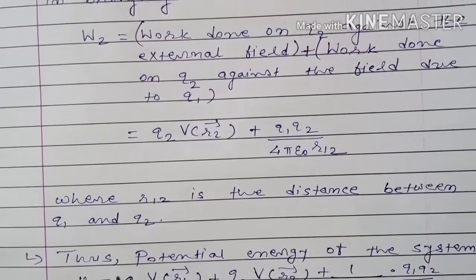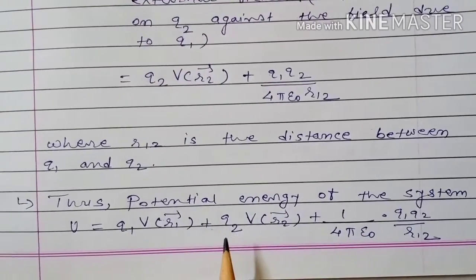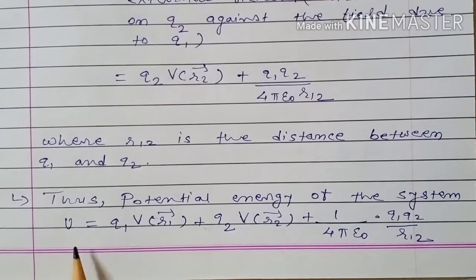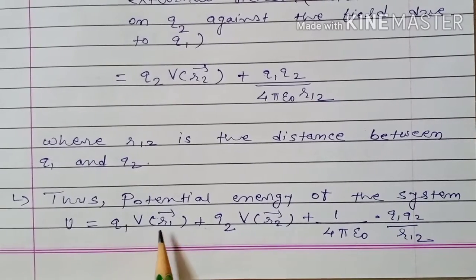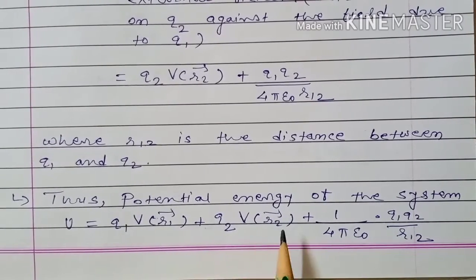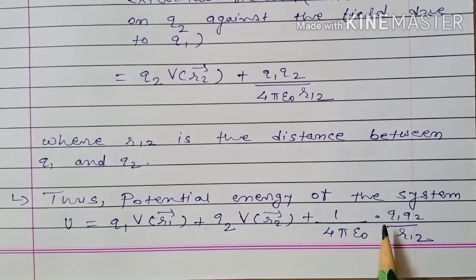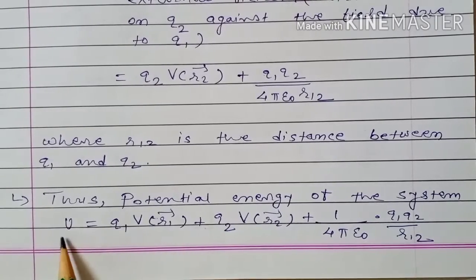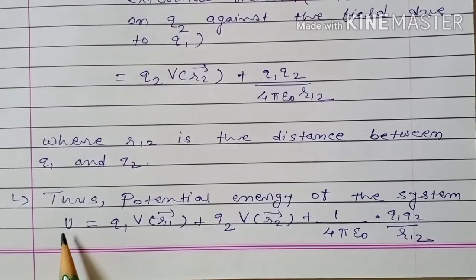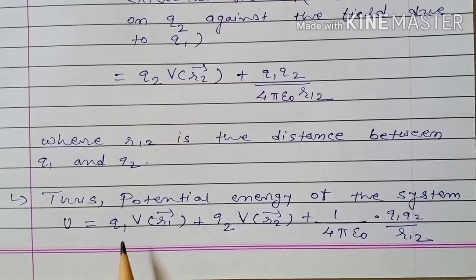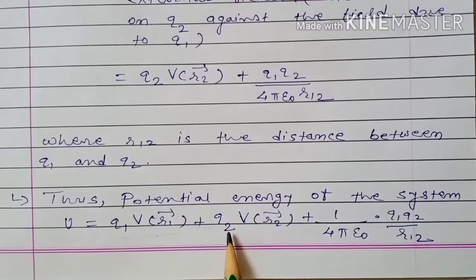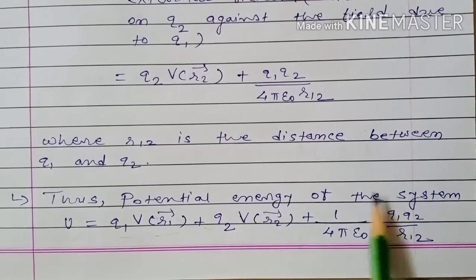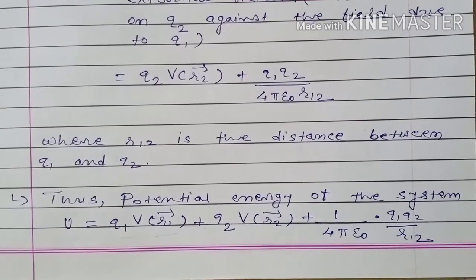Thus, the potential energy of the system is given by U is equal to Q1 V r1 vector plus Q2 V r2 vector plus 1 upon 4 pi epsilon naught into Q1 Q2 upon R12. Total work done is stored in the form of potential energy. So, total potential energy is equal to the work done in bringing charge Q1 from infinity to the given point plus the work done in bringing charge Q2 from infinity to the given point.